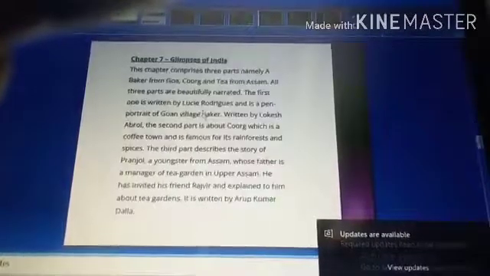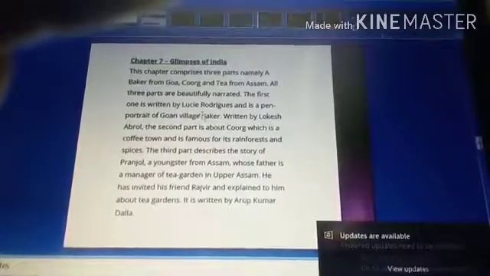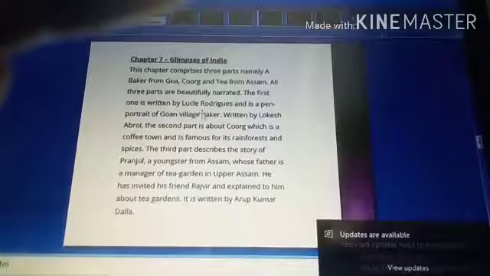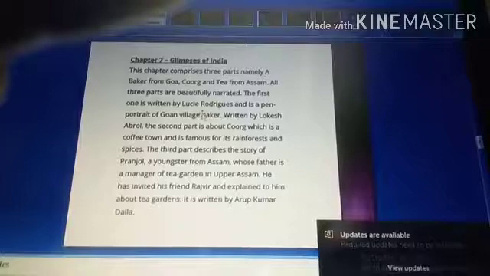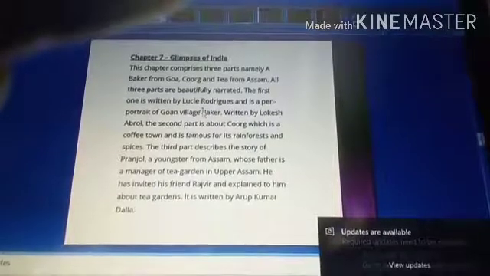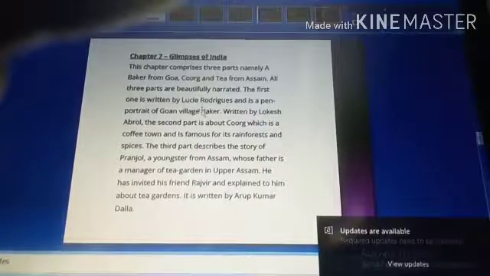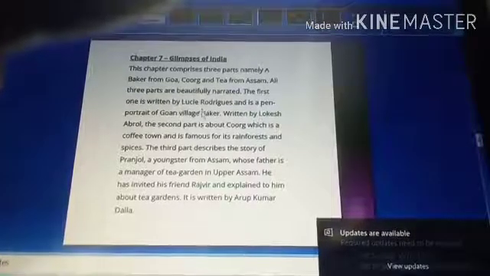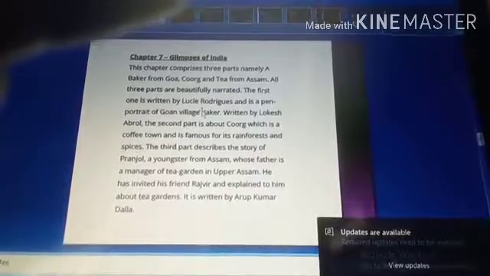Okay, let us move to the next chapter, that is Glimpses of India. As we all know, this Glimpses of India is divided into 3 parts. One part was about Goa, about the baker story. The third part was about the cook, and the last one was Tea from Assam. So what was the scenario of this entire 3 parts? Who is the writer? What happened?